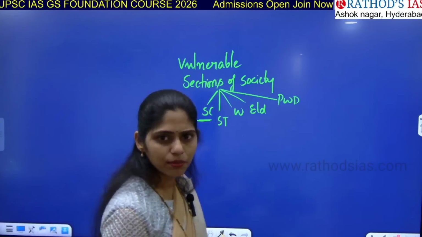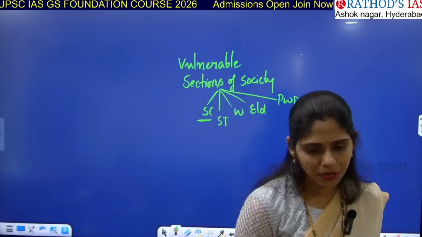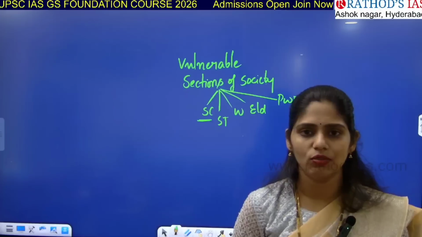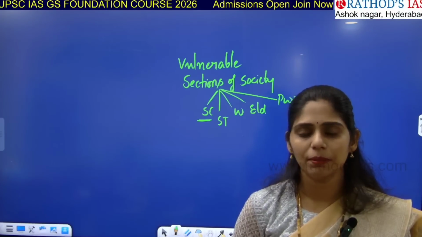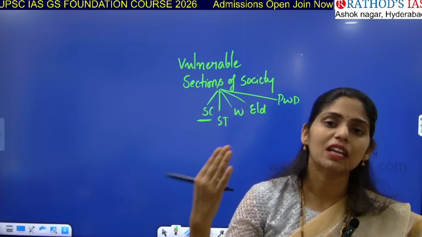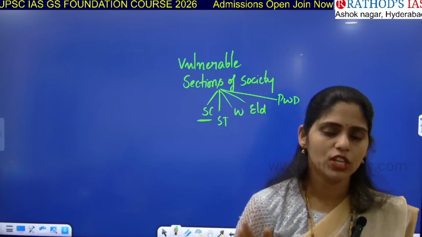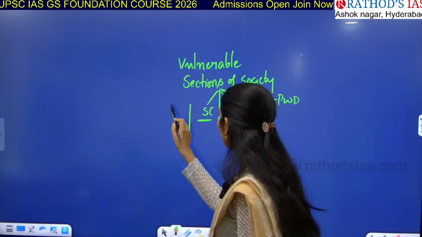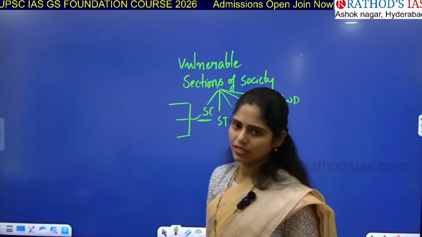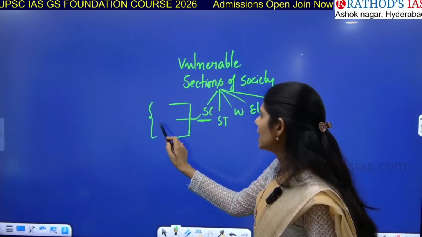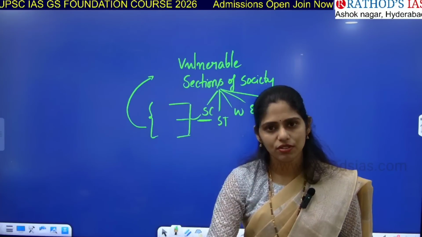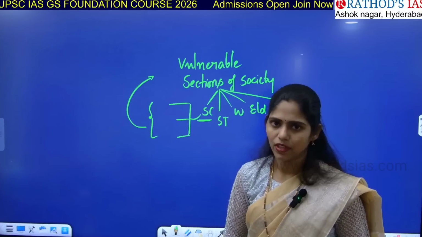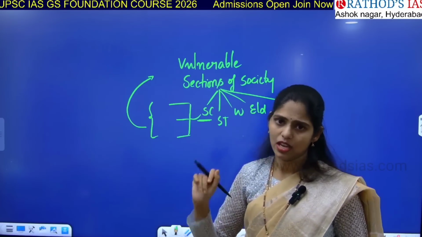Are all of them poor? No. Some sections of people already got advantage from the government, but certain people didn't get any advantage. So what happened? The people who had already got the advantage were getting more benefited from the government schemes. So now what the government is doing is subclassification. They are dividing SC also into 3 subclasses, and based on these 3 subclasses, people will now get benefits from the government. It is nothing but like the creamy layer in the OBC category. It is nothing but a creamy layer in SCs.